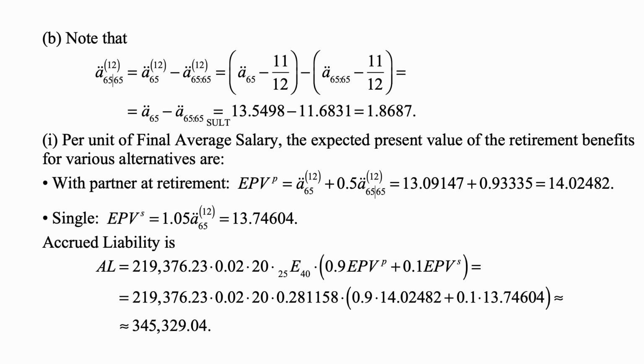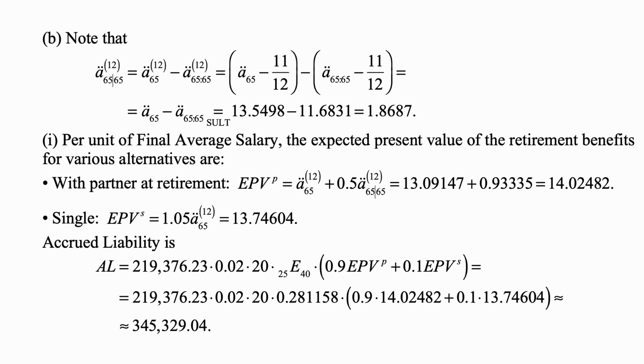And for single, it's 1.05 times ä65^(12), which is 13.74604. And the accrued liability is based on 90% expected present value with a partner, plus 10% of expected present value single, times the projected salary times the 2% accrual rate times 20 years of service times 25E40.